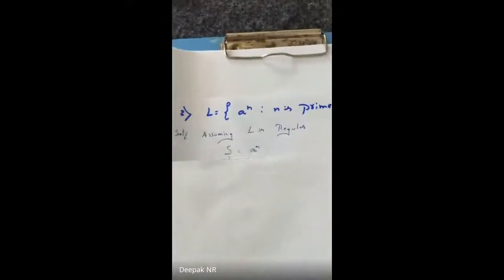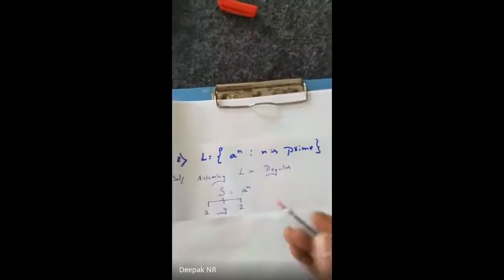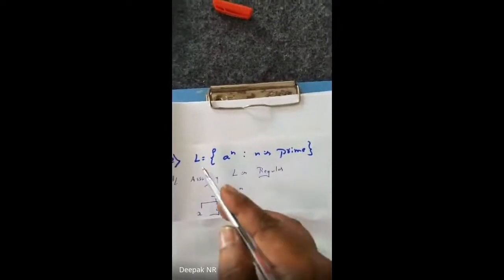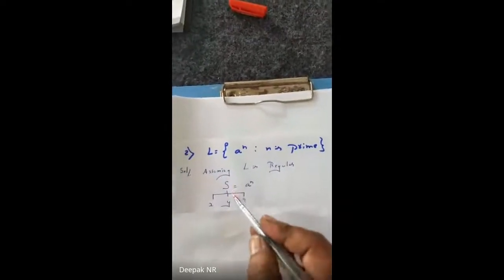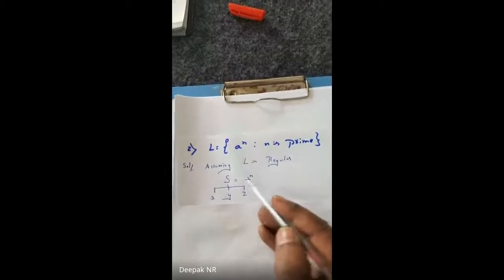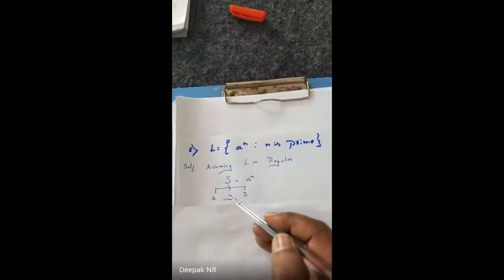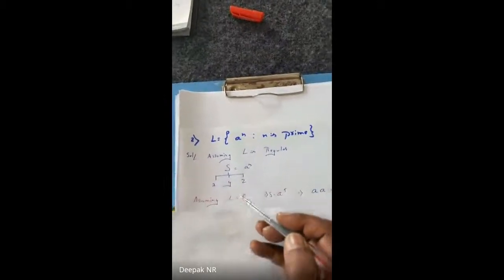Okay, let me solve the given thing. I hope everyone knows the few basic steps. The basic steps are: I will assume the language L is regular. I write s equals a power n, the string is a power n. So I divide it as s equals xyz. This is the normal thing that I have been doing.